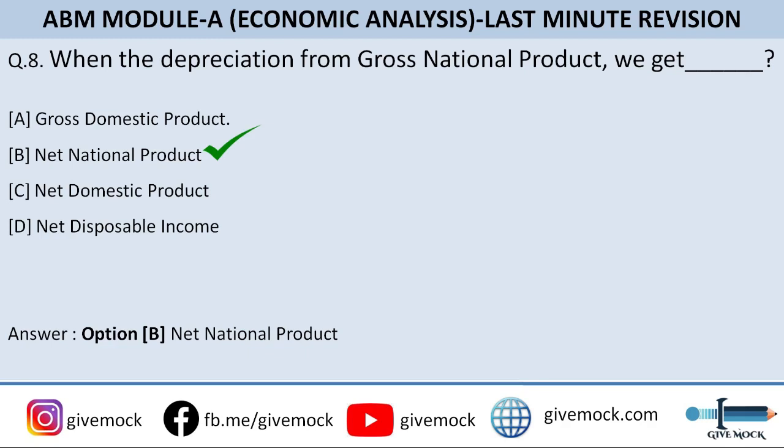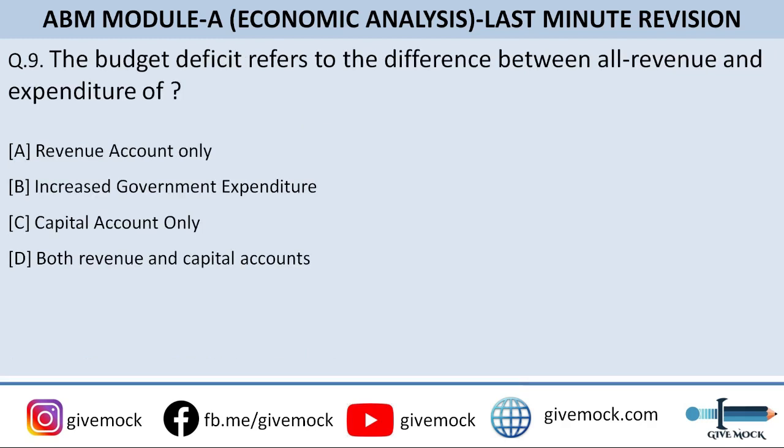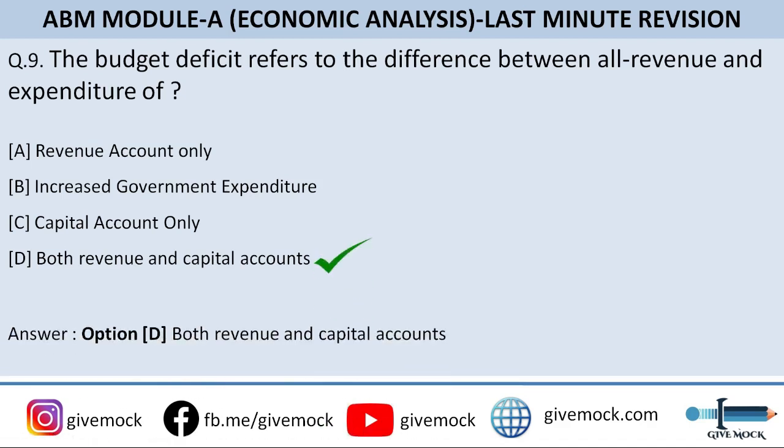Okay. Let's move on to the question number 9. The budget deficit refers to the difference between all revenue and an expenditure of revenue account only. Option B is increased government expenditure, option C is capital account only, and option D is both revenue and capital accounts. So the correct answer is option D, that is both revenue and capital accounts. All right. Let's move on to the question number 10.